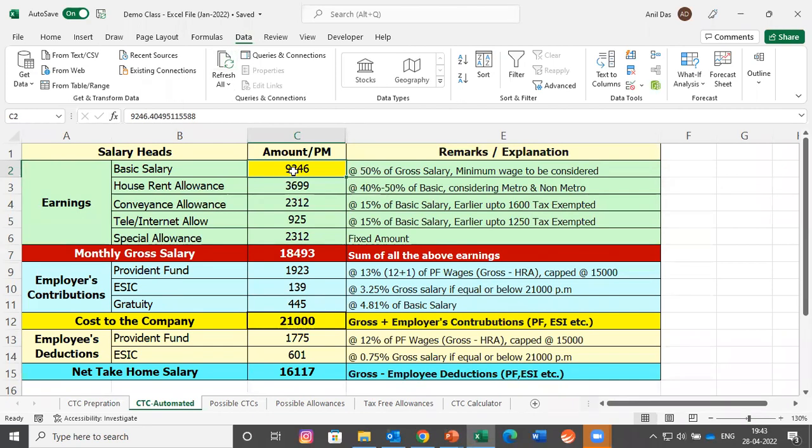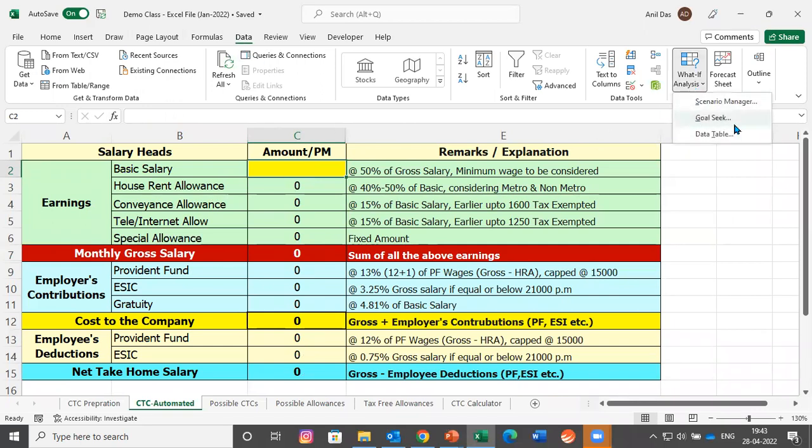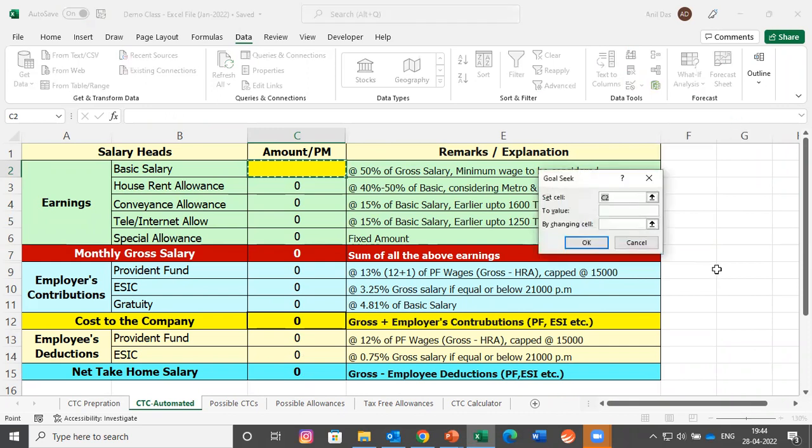Under Data, let me delete this. Under Data, there is an option by the name of What-If Analysis. What-If Analysis has got 3 options. Select Goal Seek. Goal Seek would be asking you 3 things. Set the cell in which you are looking for a value. You can select any cell. We are looking for the CTC value, so I have selected this one.